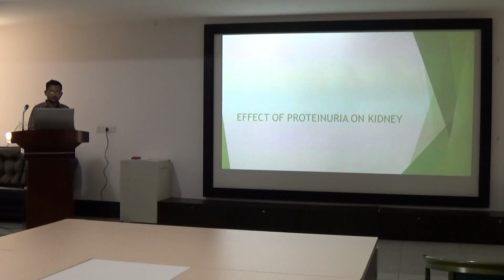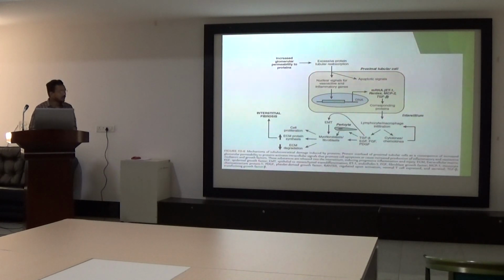Now, the effect of proteinuria on the kidney. Here we can see that if there is increased glomerular permeability, excessive protein will be filtered from the glomeruli and absorbed by the proximal tubule. That gives a nuclear signal for vasoactive and inflammatory genes, and some apoptotic signals are released. From that, mRNA and corresponding proteins are released, leading to lymphocyte and macrophage infiltration, which release TGF beta, EGF, FGF, and PDGF.